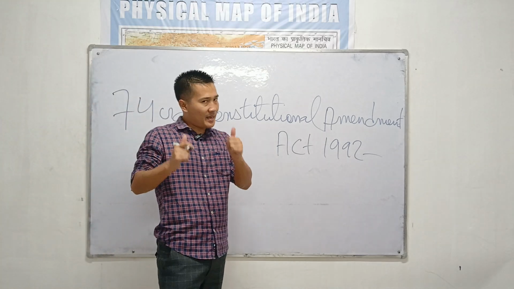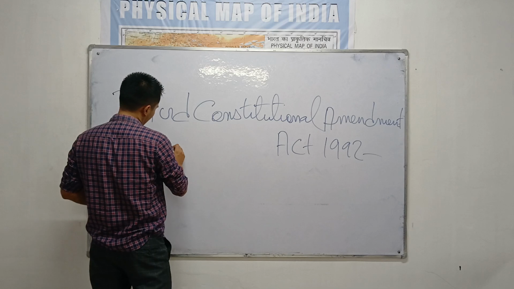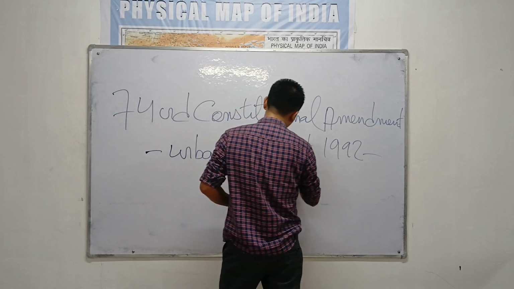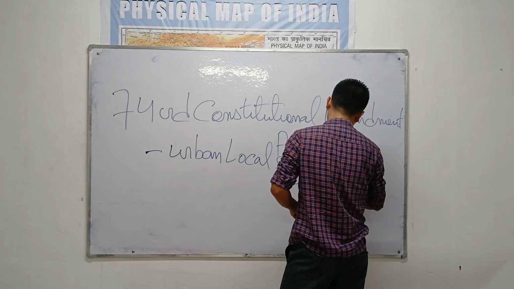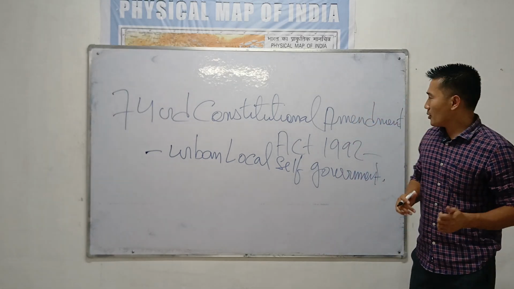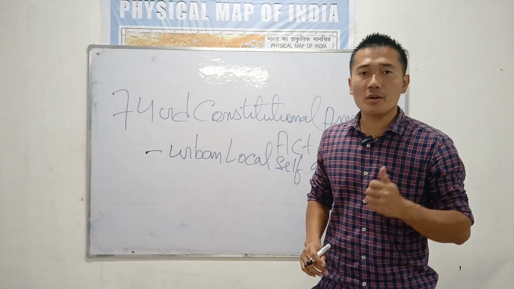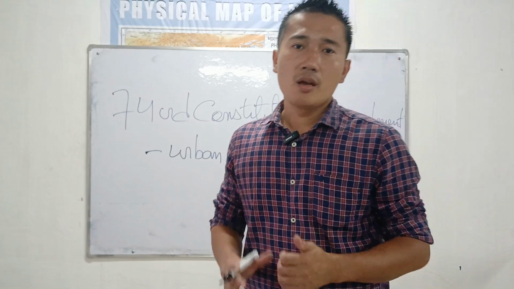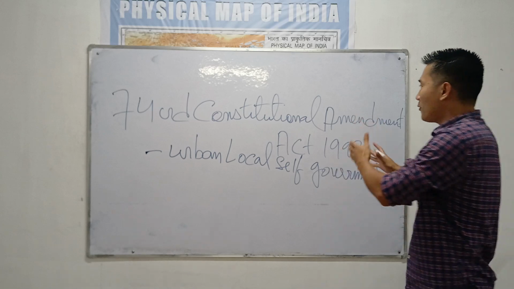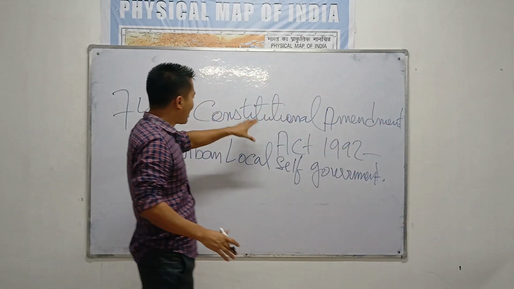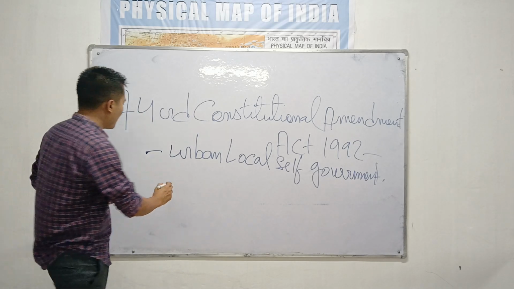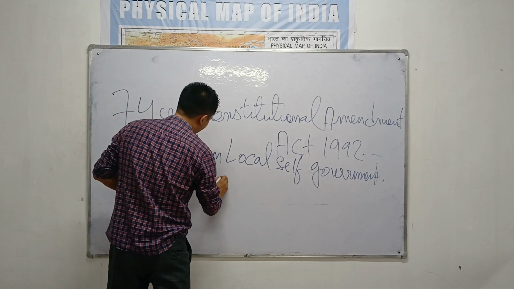The 74th Constitutional Amendment Act is an act which deals with urban local self-government. So we will see what the features are, and what types of government you will find under the 74th Constitutional Amendment Act 1992. Under it, you will find 8 types of